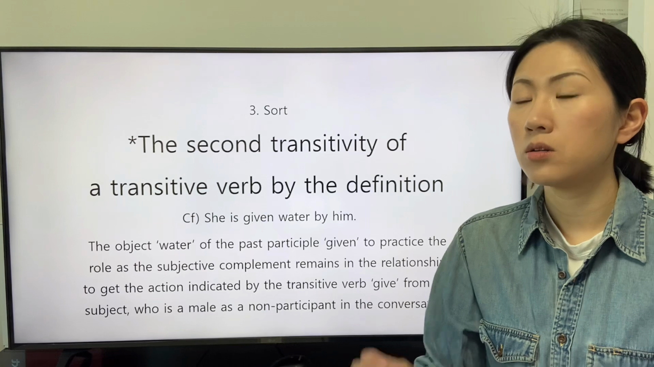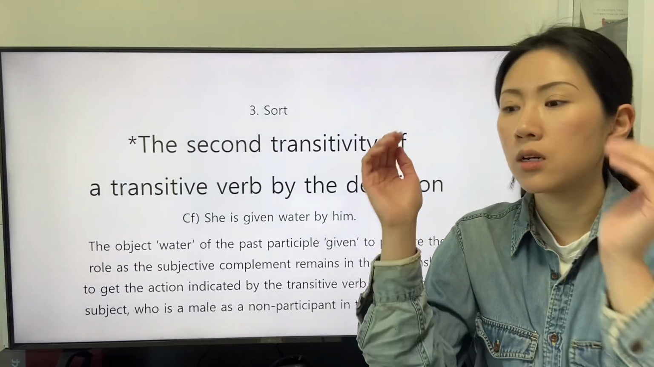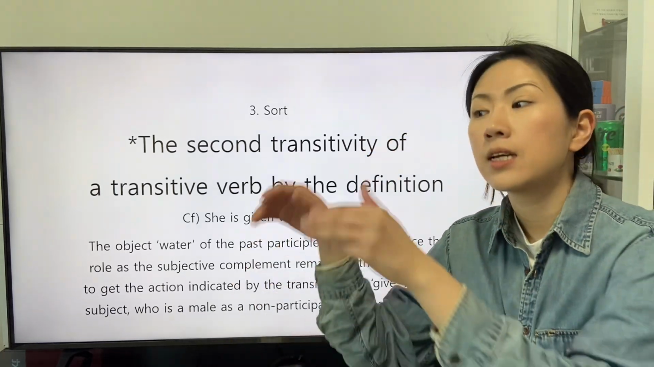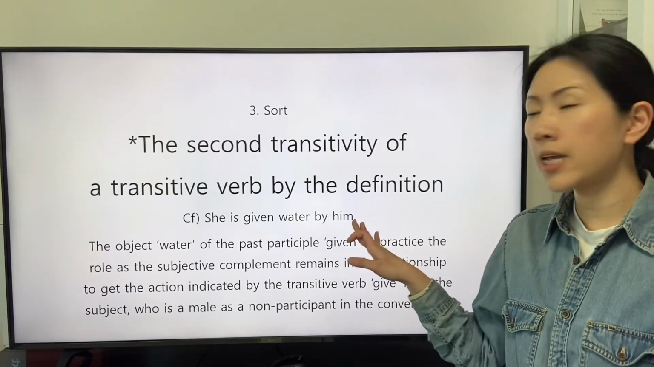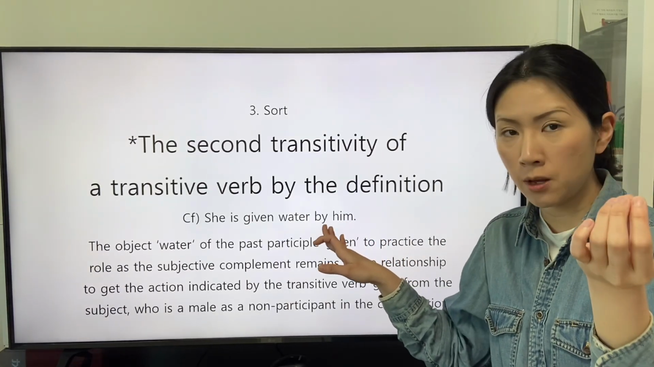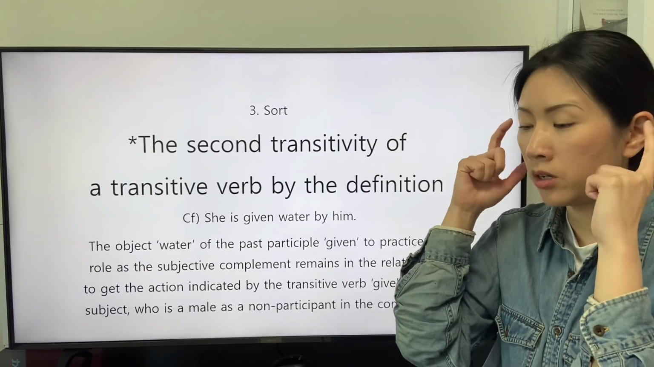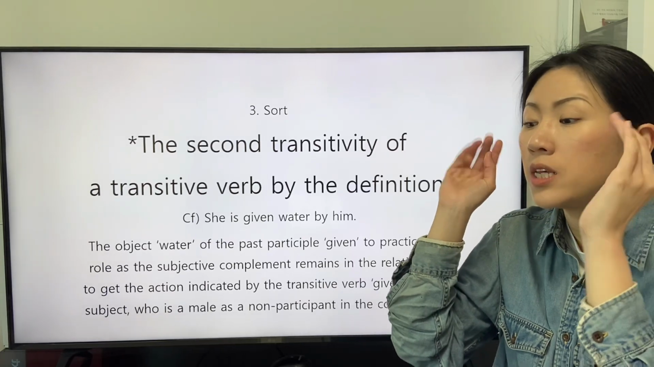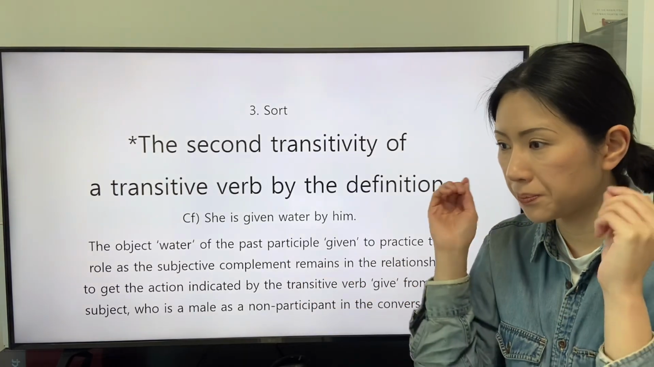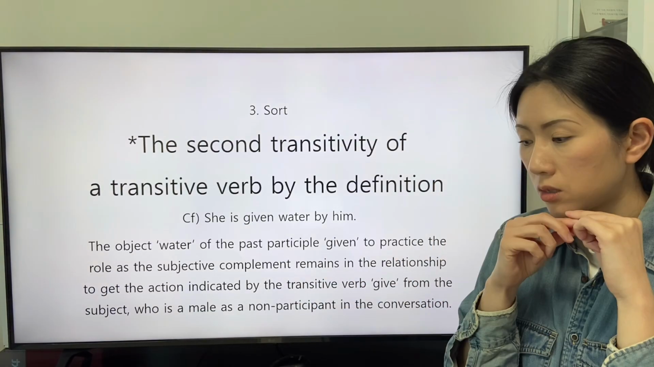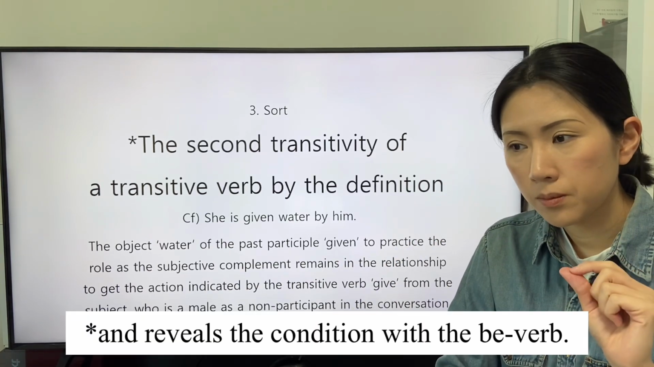The subject in the relationship of the subject, direct object, indirect object is indicated as the object of the preposition by. The speaker who focuses on the perspective of the object, a direct object or an indirect object, considers the condition of the object.